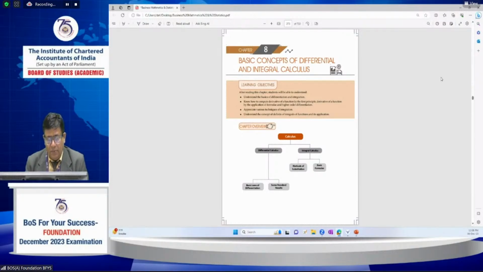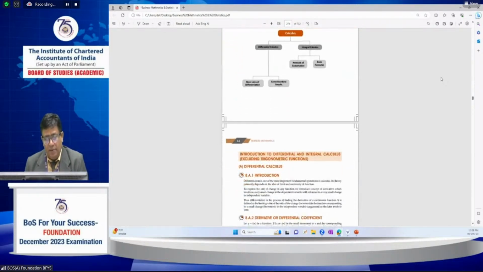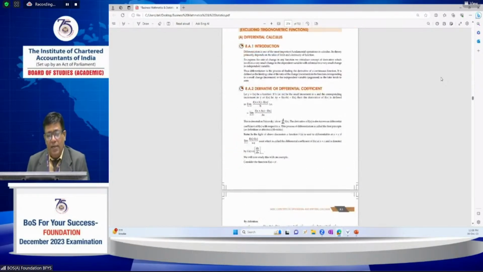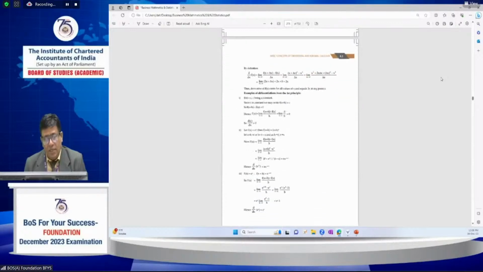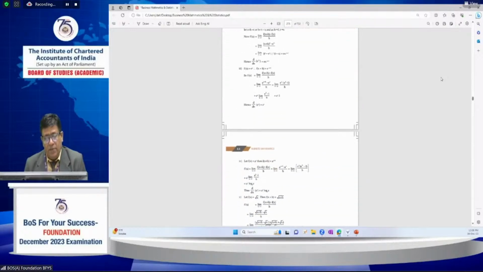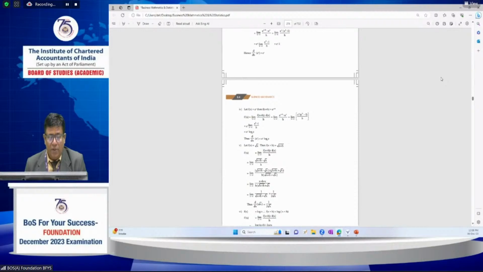Here, differentiation is as simple as algebraic equations, like addition and multiplication, and like derivatives and differential coefficients. With respect to this, marginal cost and marginal revenue applications are very important from the examination point of view also.